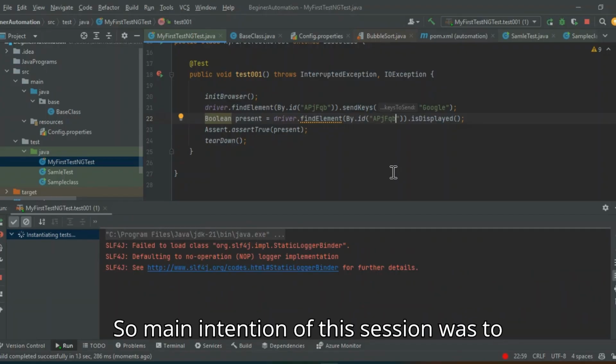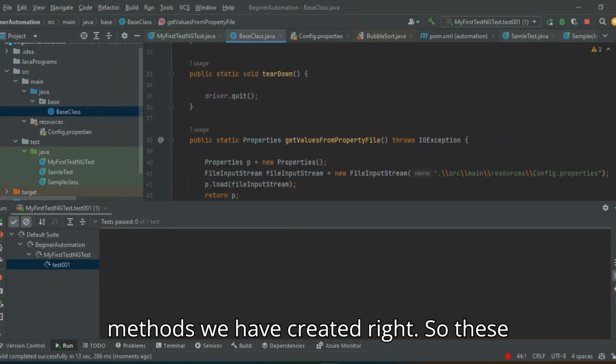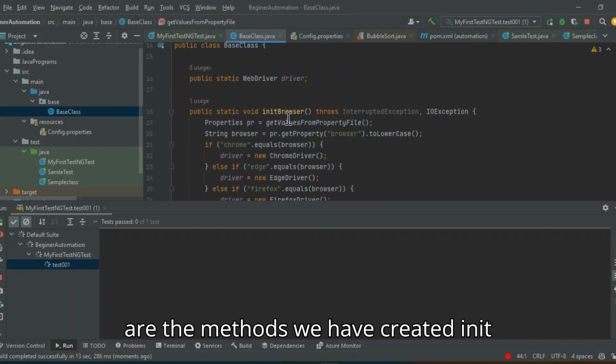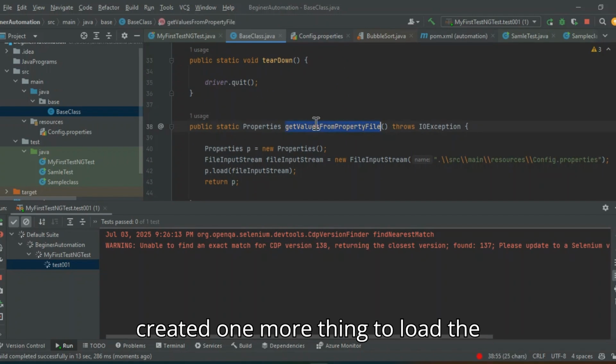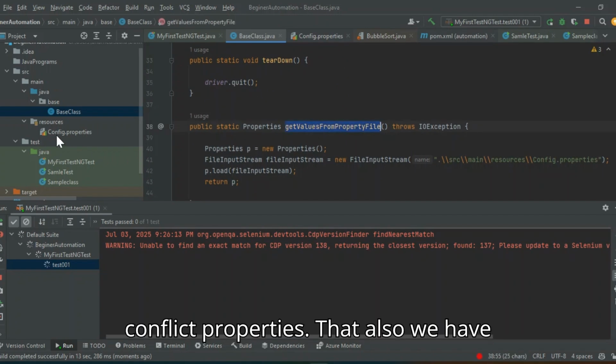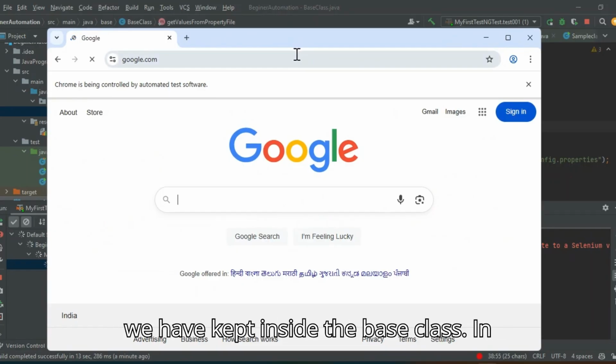So the main intention of this session was to create a base class and to communicate with the base class instance and all the methods we have created, right? These are the methods we have created: initBrowser and the teardown. Also we have created one more thing to load the config properties, that also we have done as part of this. So that method also we have kept inside the base class.